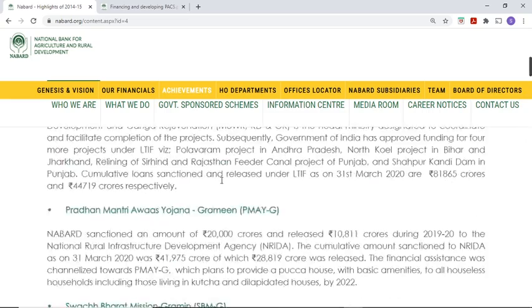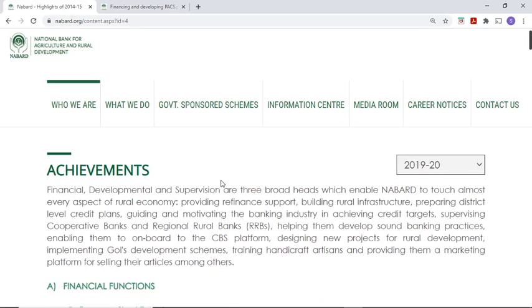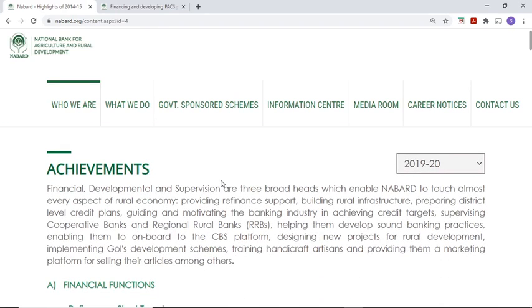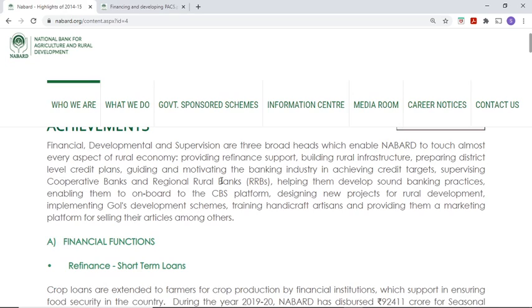Quickly summarizing, we have seen the genesis and history of NABARD, under which committee and recommendations NABARD was formed, when it was formed, and from where it has taken its main functions. It has taken agriculture credit functions from the Reserve Bank RBI and agricultural refinance from the ARDC Commission.